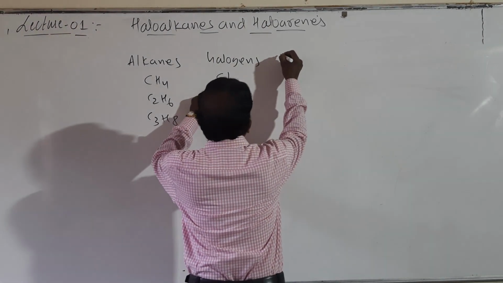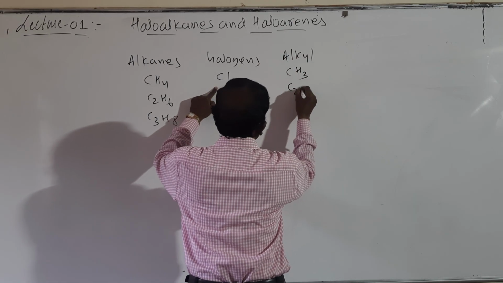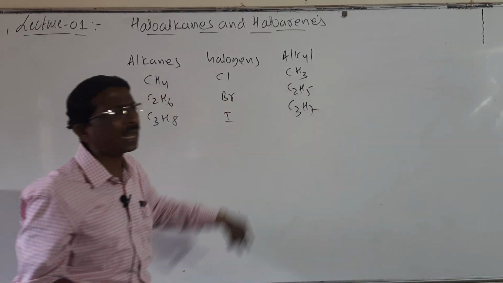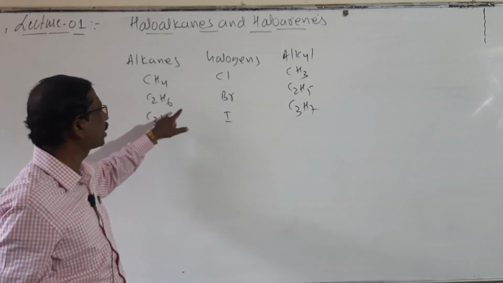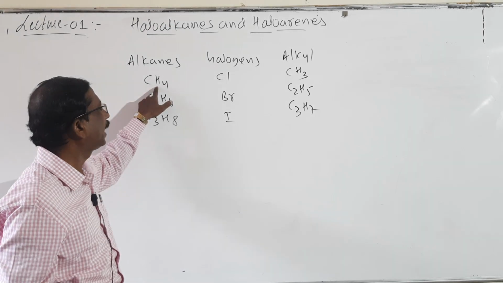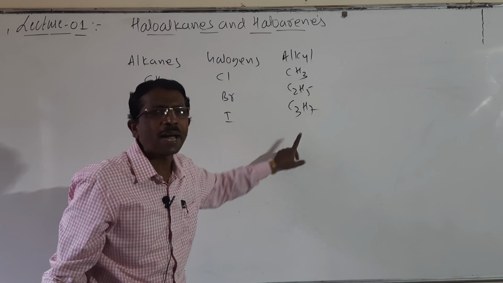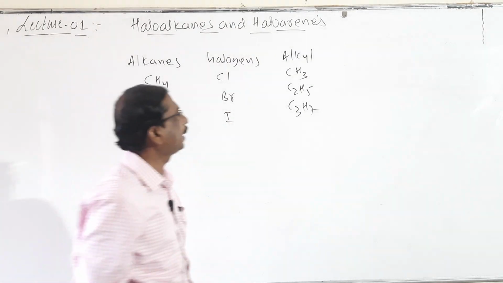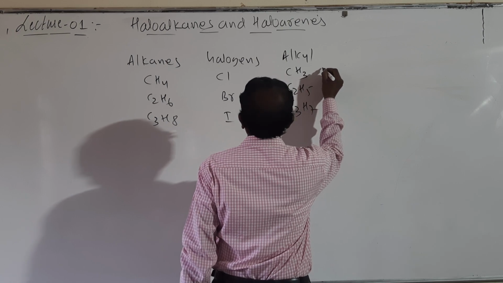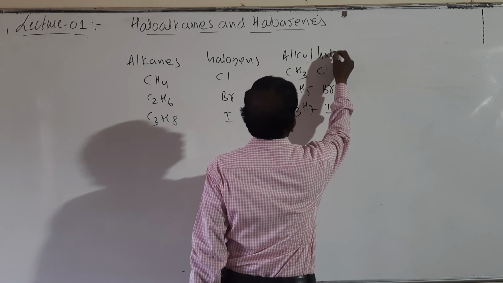Here alkyl means CH3, C2H5 and C3H7. These are called alkyl groups. If one hydrogen atom is removed from methane, ethane, propane, we get methyl, ethyl, propyl. And when the hydrogen is replaced by Cl, Br, I, these are called alkyl halides.